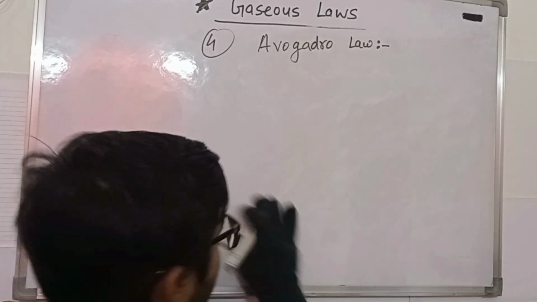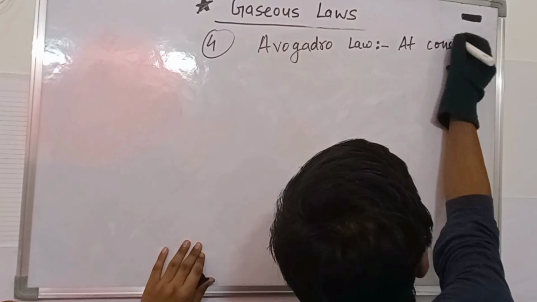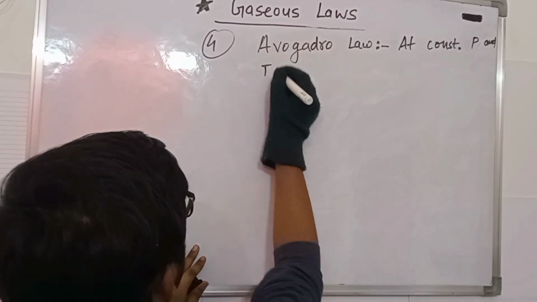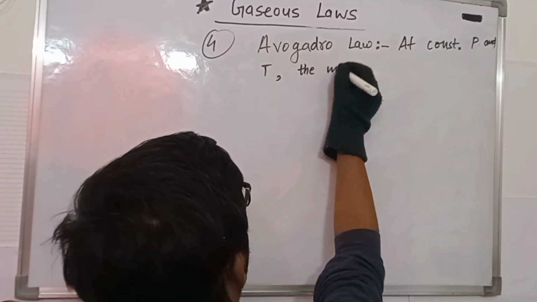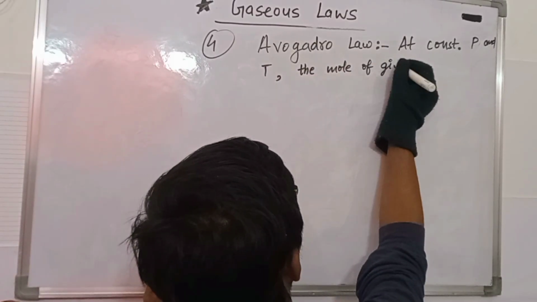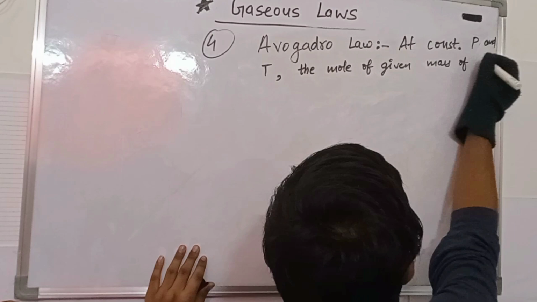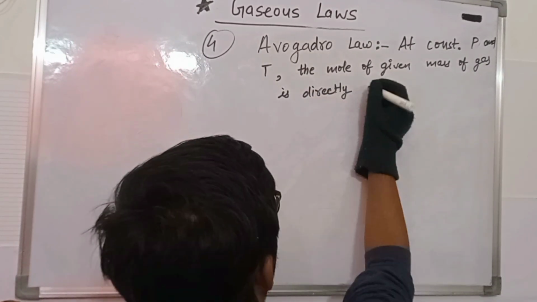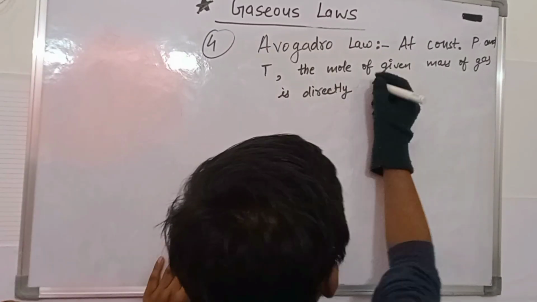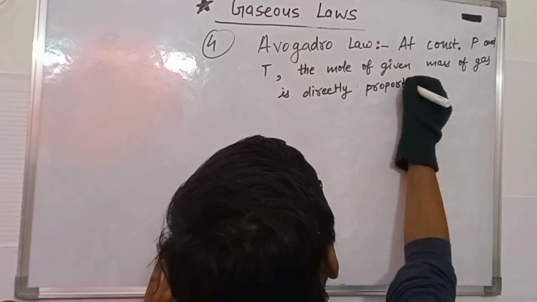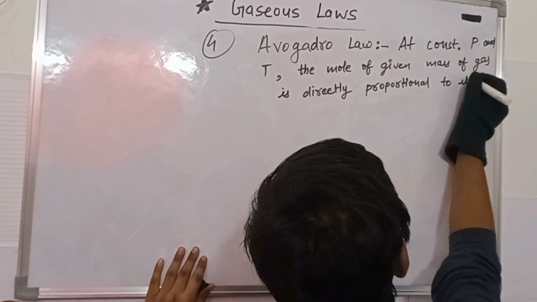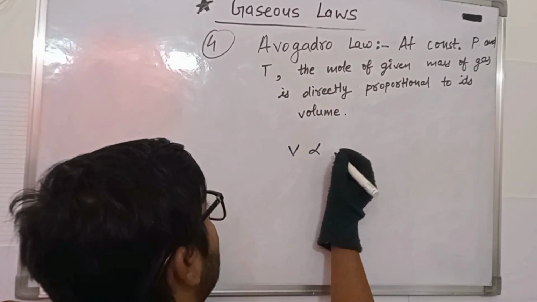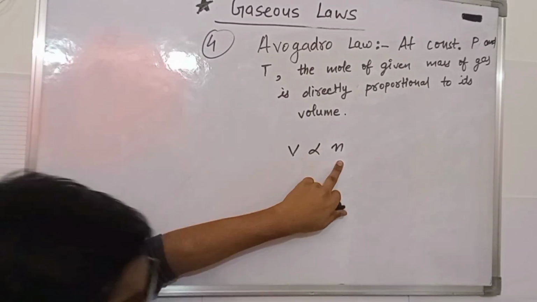Avogadro law states that at constant pressure and temperature, the mole of a given mass of gas is directly proportional to volume. So we can say that volume is directly proportional to n, where small n is mole.